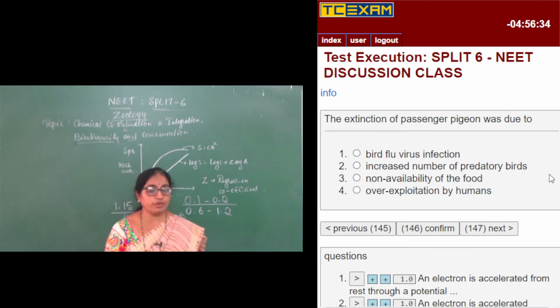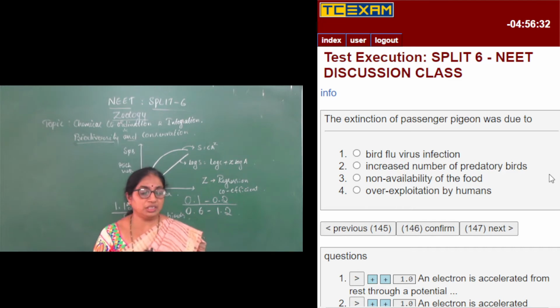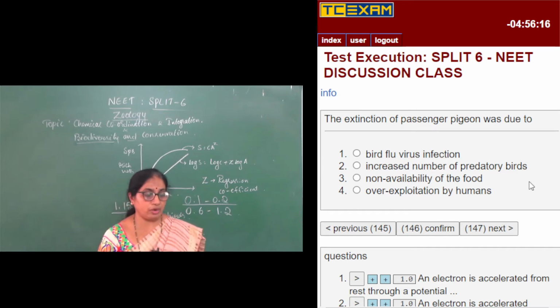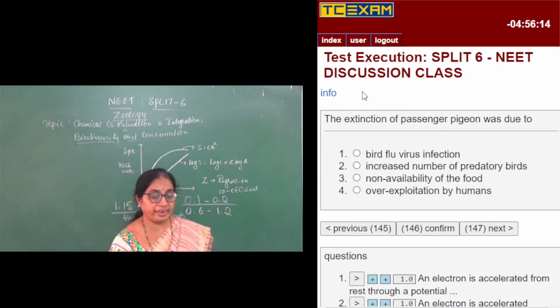But in the case of the passenger pigeon, it is not infection or any disease. Going on to the second option, increased number of predatory birds. Not even this can be an option, because we know that in predation the predators are very prudent. They see that the prey species will never go extinct. So this is also not the right match.